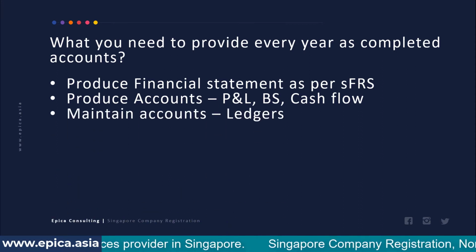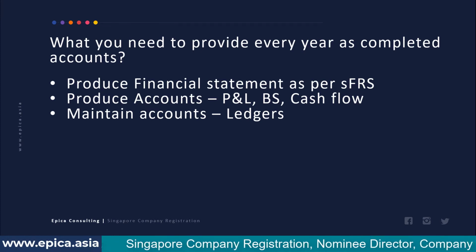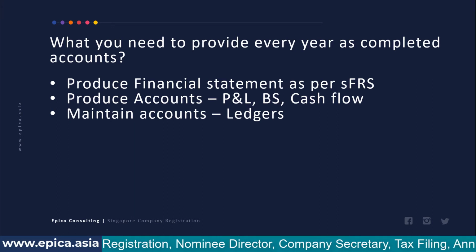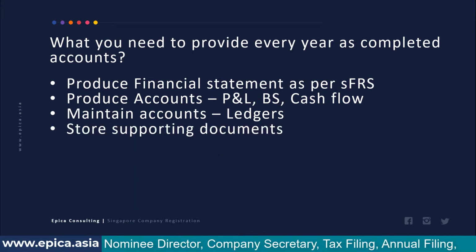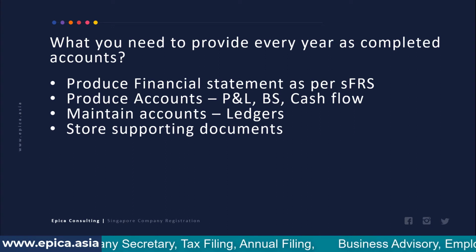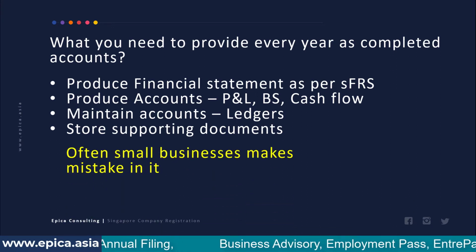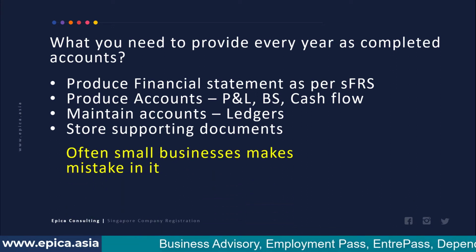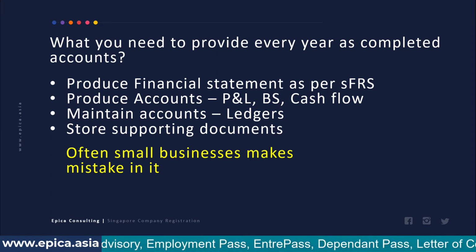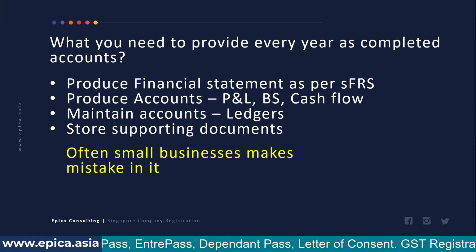To be able to do that, you will have to maintain accounts, which will mean maintaining ledgers in accepted accounting principles. And for all those ledger entries, you will have to store supporting documents. So the invoices, sales receipts, everything needs to be maintained as record keeping. And what happens is that often small businesses will make various mistakes in all this, and some records will not be available, creating extra effort and trouble for them at the year end.